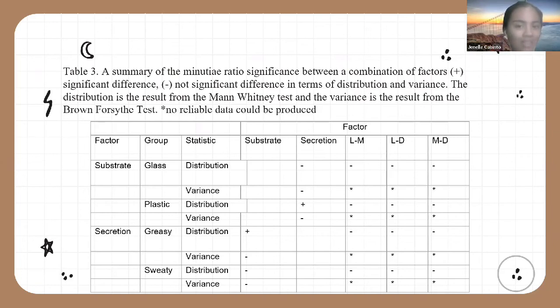The difference is that for the index finger, when the secretion type was tested, we found that there is insufficient evidence suggesting that the average Minutiae ratios between the two secretion types were significantly different from each other. While for the middle finger, there is actually sufficient evidence suggesting that the average Minutiae ratios of those coming from greasy fingers is significantly higher compared to those coming from sweaty fingers. And that was it. Everything else was similar to the results for the test conducted on the combined finger Minutiae ratio.